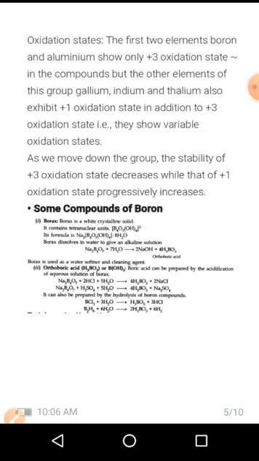It can also be prepared by the hydrolysis of boron compounds. Boron trichloride, when it is treated with water, will produce H3BO3 plus 6HCl. Similarly, B2H6, which is nothing but diborane, when reacted with 6 molecules of water, will produce H3BO3 plus 6H2.